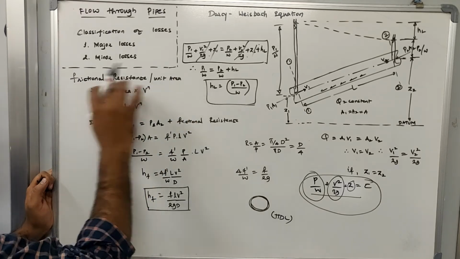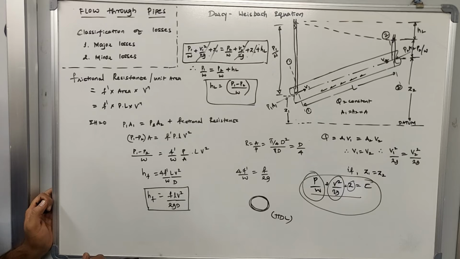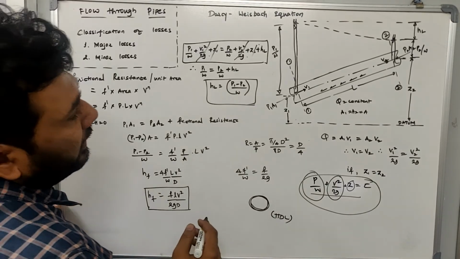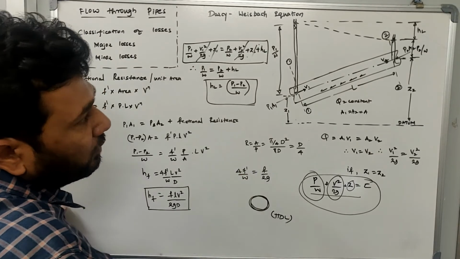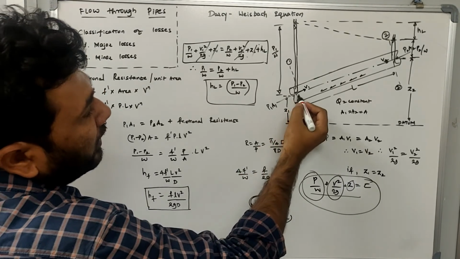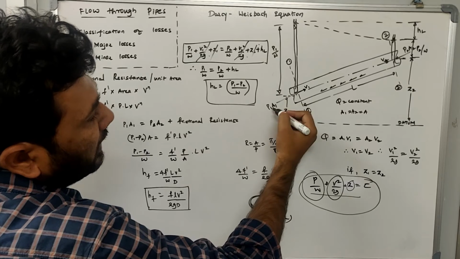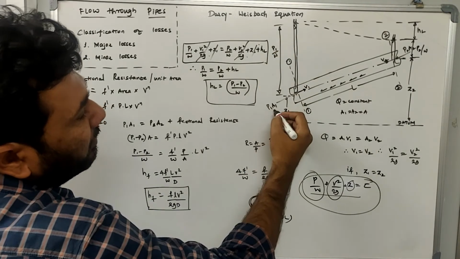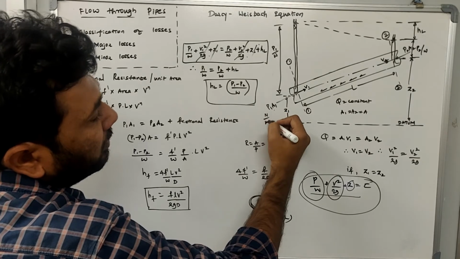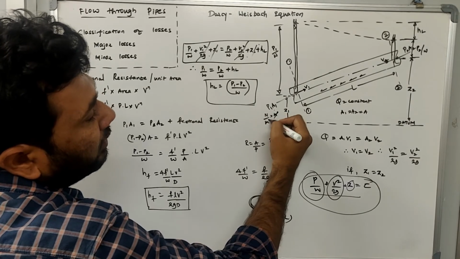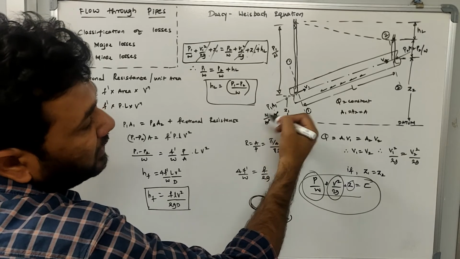Okay, now after calculating the frictional resistance, next let us apply the summation of horizontal force equal to 0. There are three horizontal forces acting, right? One, there is pressure force. Pressure force is calculated by pressure multiplied by area. The unit of pressure is Newton per meter square, multiplied by meter square will give you Newton. So Newton is representing the force.